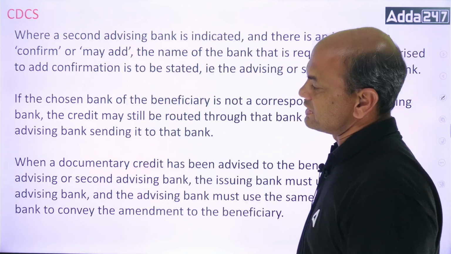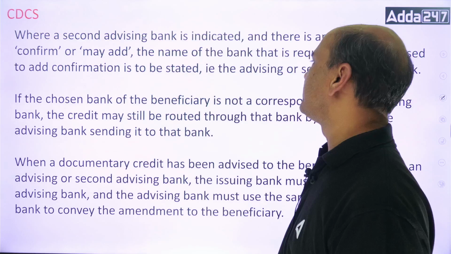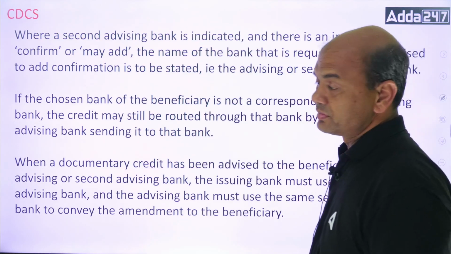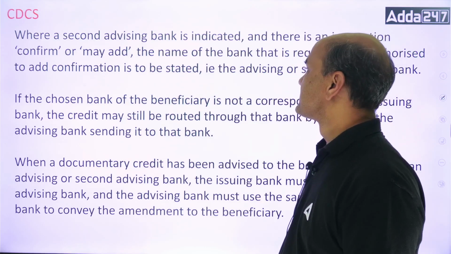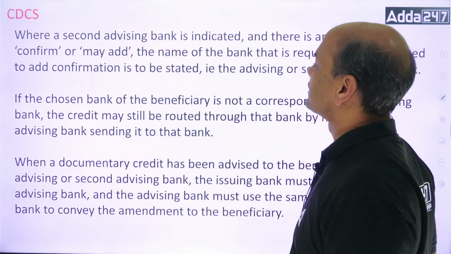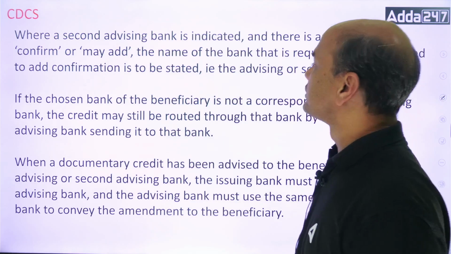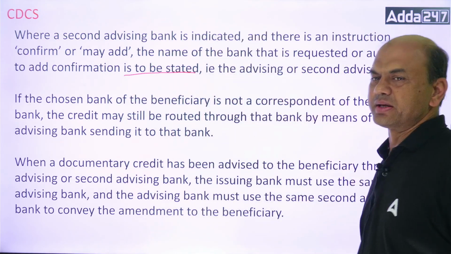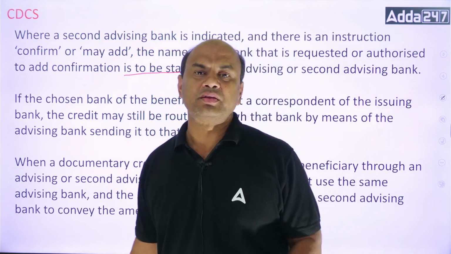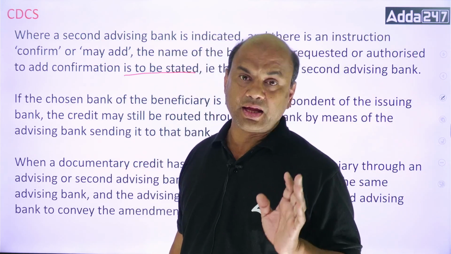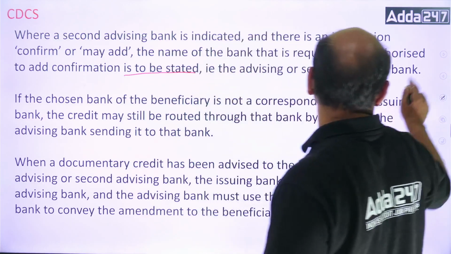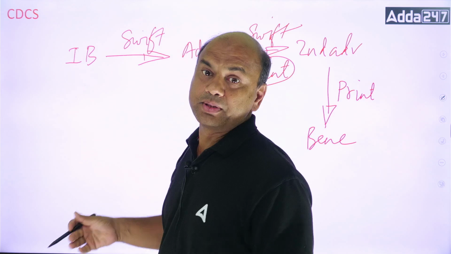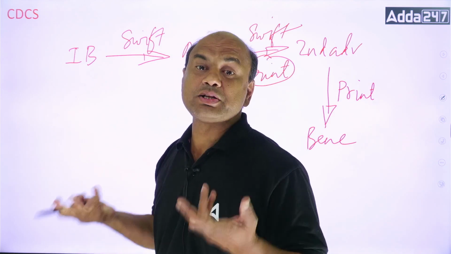Now, what are the instructions and what are the rules? When a second advising bank is indicated and there is an instruction "confirm" or "may add", the name of the bank that is requested or authorized to add confirmation is to be stated. That is the advising bank or the second advising bank. Now, what do you mean by this? See, when the issuing bank is sending this LC and it says confirm, confirm means it's asking the bank to confirm, but which bank?